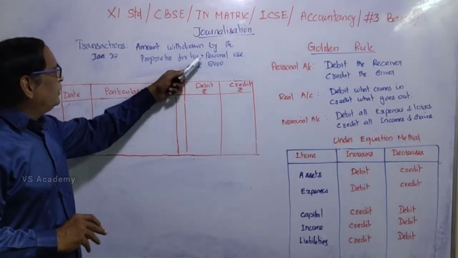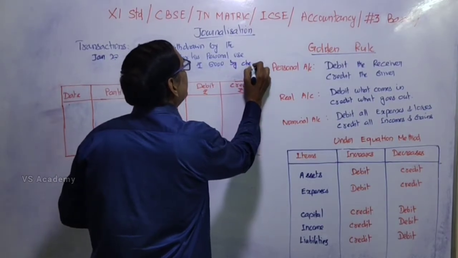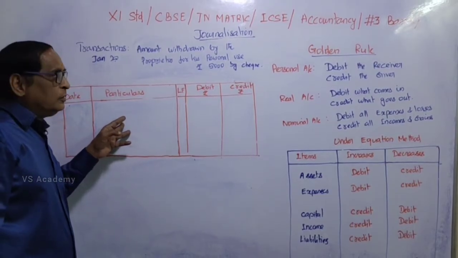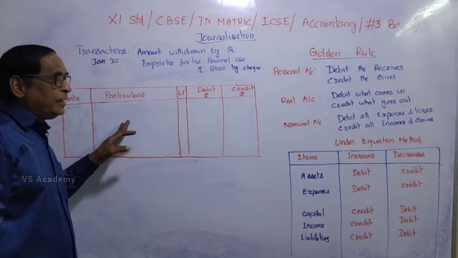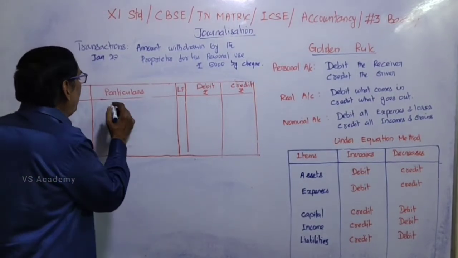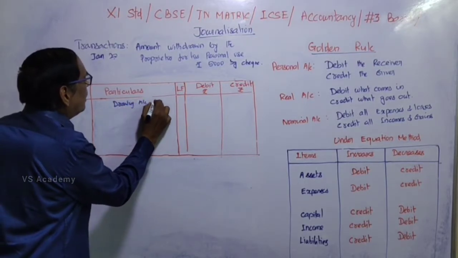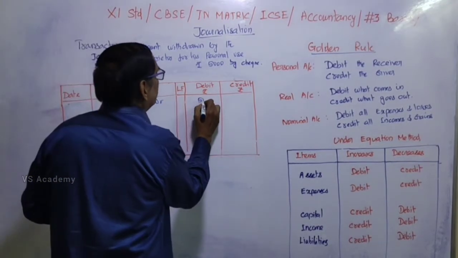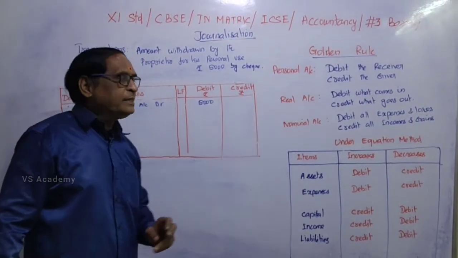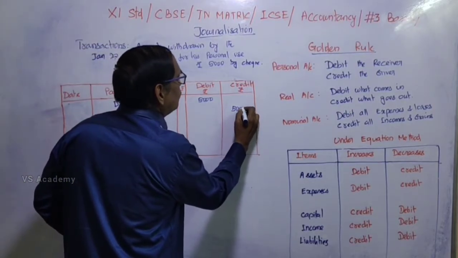Next one is amount withdrawn by the proprietor for his personal use by check. That means he has drawn the amount from the bank. So the same rule for drawings account, because under personal rule, debit the receiver. Here the proprietor account should be debited. So proprietor's drawings account should be debited. Instead of proprietor's drawings, we can write drawings account debit, rupees 5,000. And then to bank, because credit the giver, bank is the giver. So to bank, 5,000 rupees under golden rule.